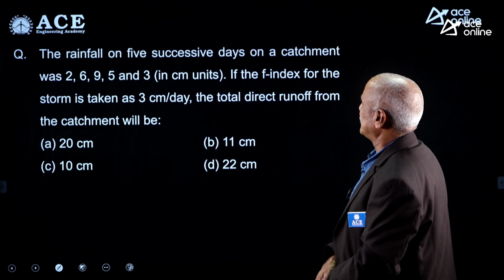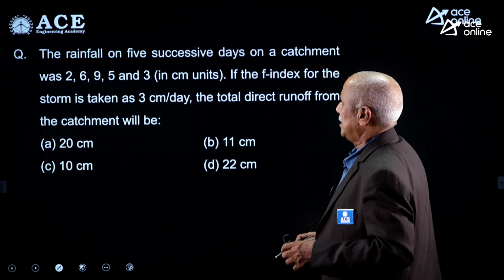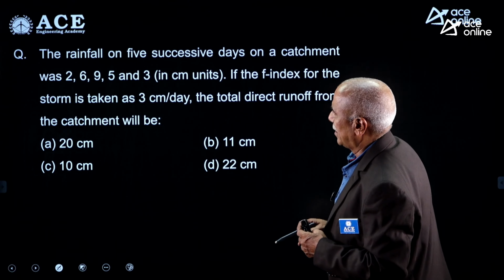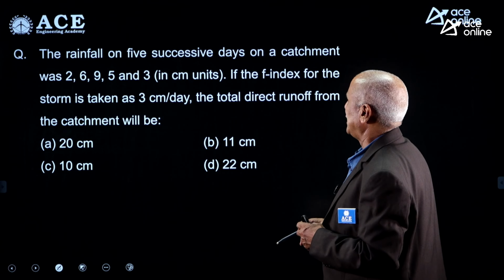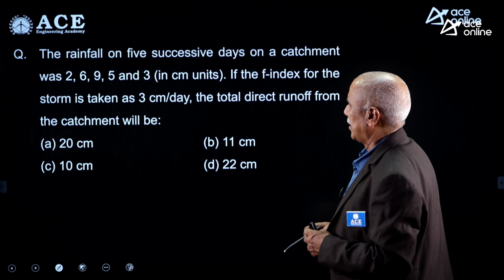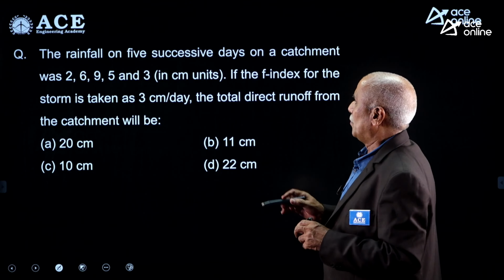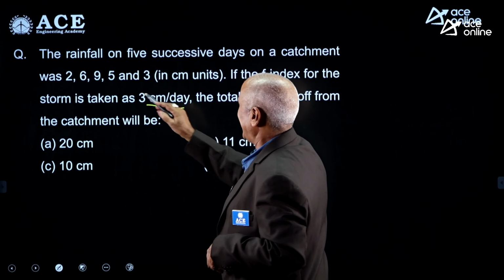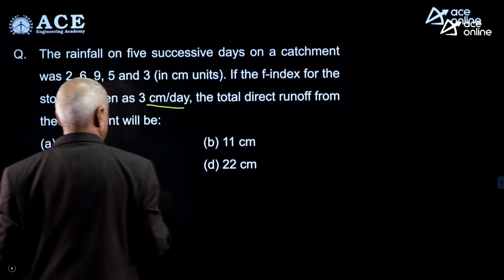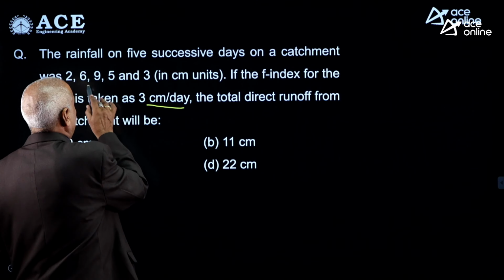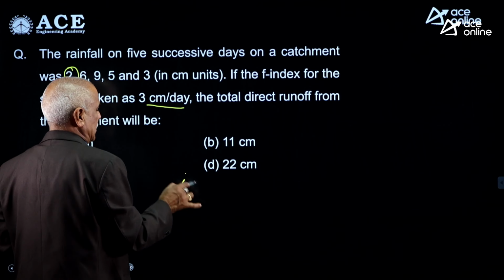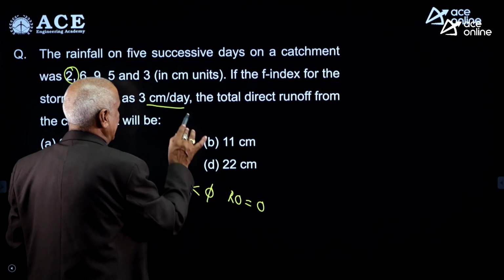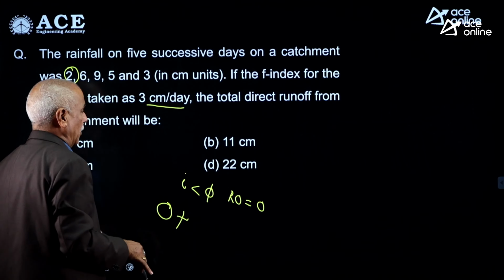The rainfall on 5 successive days on a catchment was 2, 6, 9, 5 and 3 centimeters. If the phi index of the storm is taken as 3 centimeter per day, total direct runoff from the catchment will be dash. First day 2 centimeter rainfall, but infiltration 3. So, 2 minus 3 is minus 1. It is not minus 1, runoff cannot be negative. When the intensity of rainfall is less than phi index, runoff is 0 but not negative. So, first day 0 runoff.